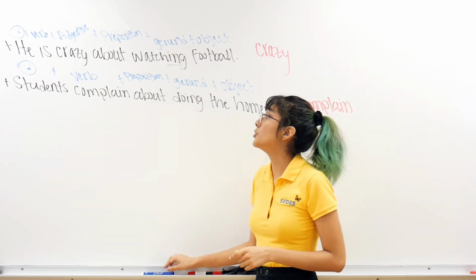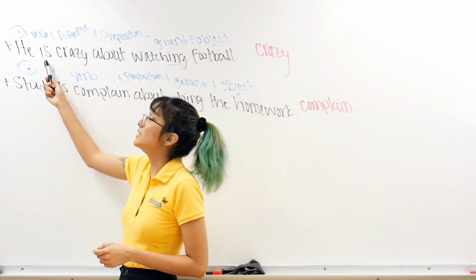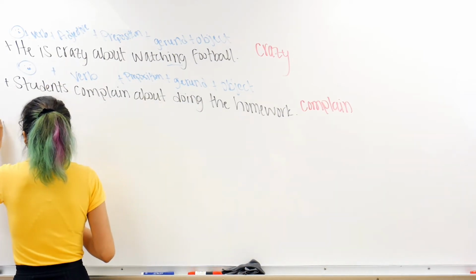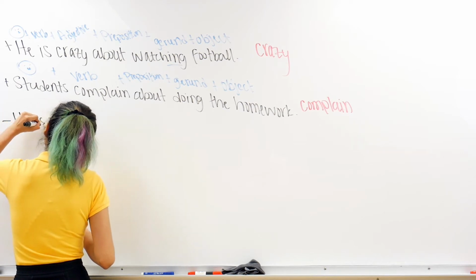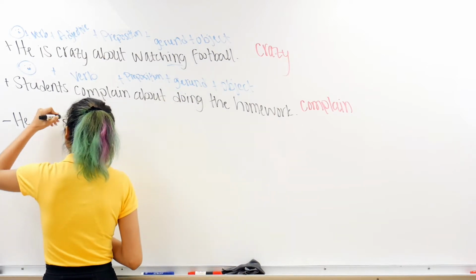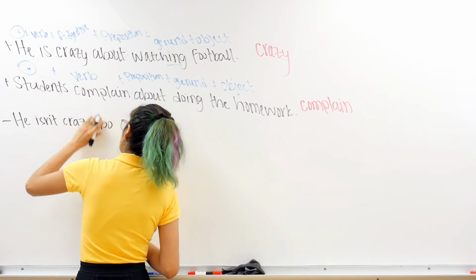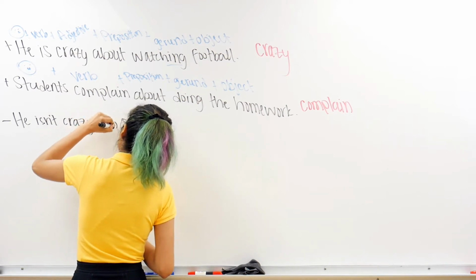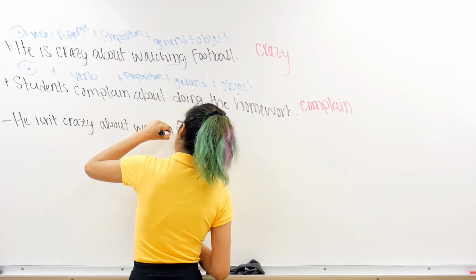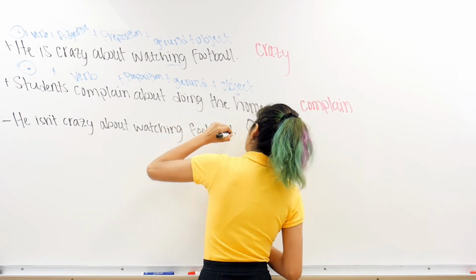If I wanted to negate any of these, for the first one, I would just need to make the is into a negative, is not. So, he isn't, right? Isn't is a contraction of is and not. He isn't crazy about watching football.